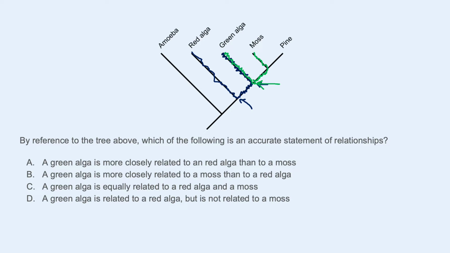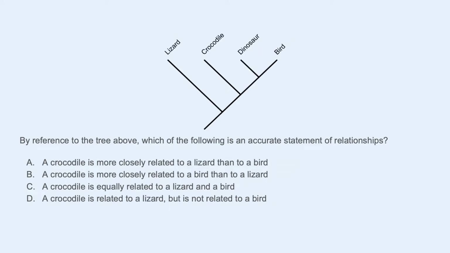So this more recent common ancestor connecting green algae and moss says that they are more closely related to each other. That's what we mean by more closely related: having a more recent common ancestor. There will be lots of variations on the same kind of question. All right, is a crocodile more closely related to a lizard or a bird? Crocodile to bird is here, B for bird, and crocodile to lizard is L for lizard.